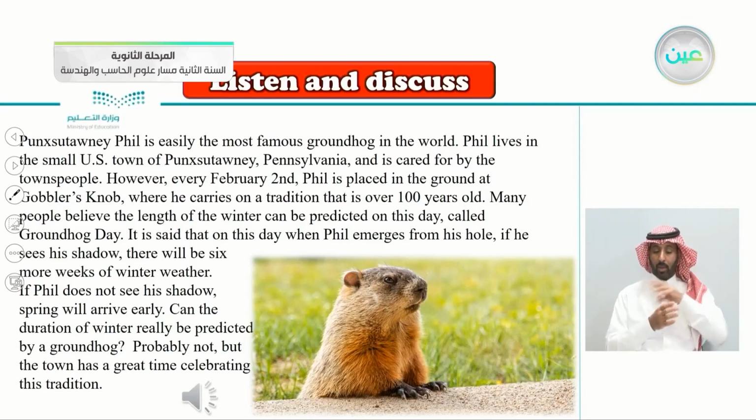Many people believe the length of the winter can be predicted on this day, called Groundhog Day. It is said that on this day, when Phil emerges from his hole, if he sees his shadow, there will be 6 more weeks of winter weather. If Phil does not see his shadow, spring will arrive early. Can the duration of winter really be predicted by a groundhog? Probably not, but the town has a great time celebrating this tradition.